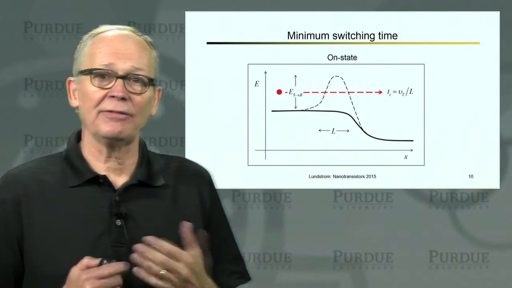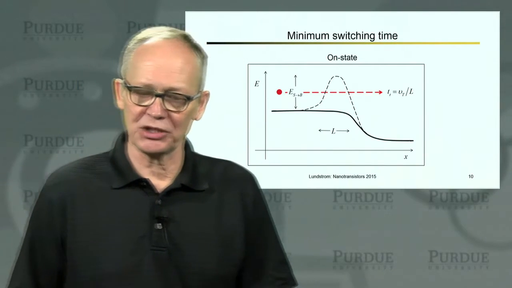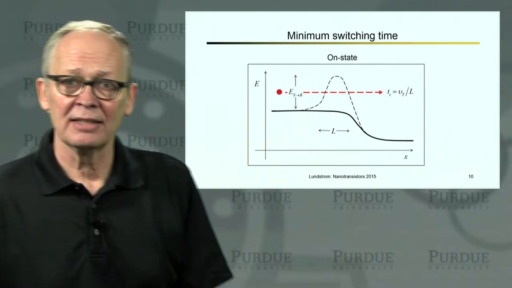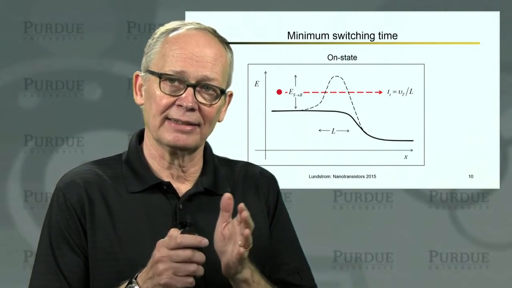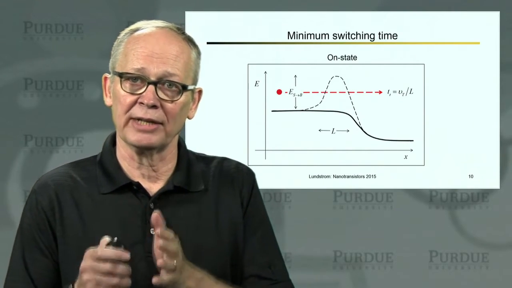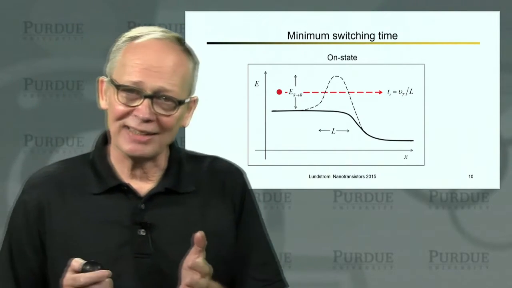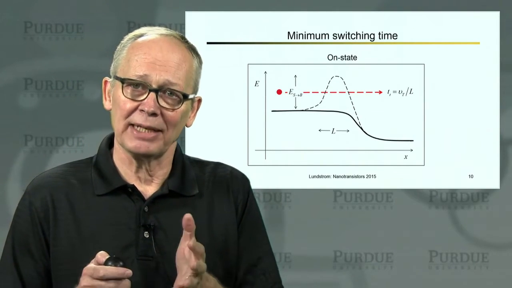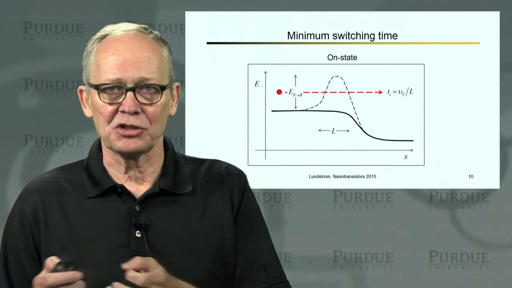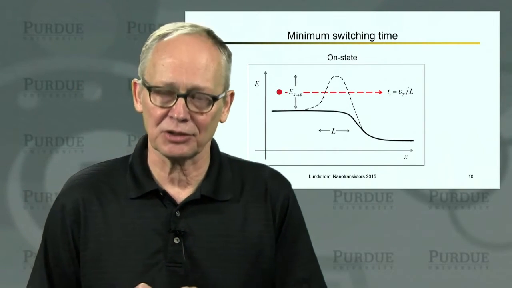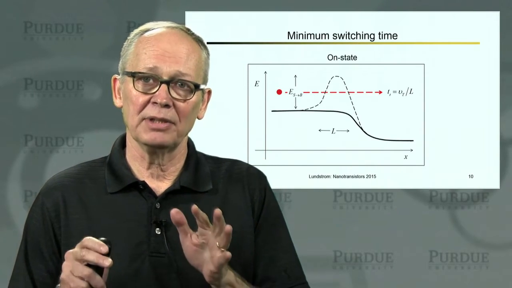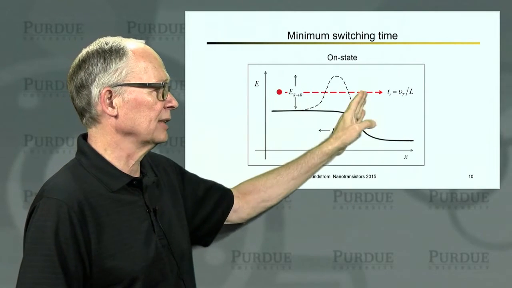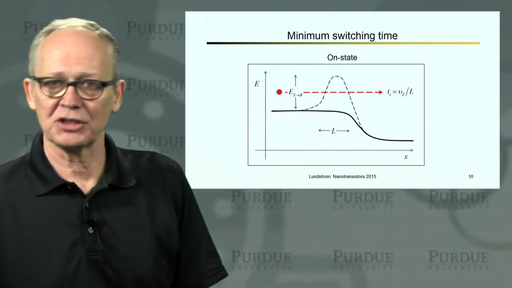Okay, let's also ask, how fast can this device be? What is the minimum switching time? Well, when I push the barrier down, electrons flow across the channel. The minimum time is going to be the time that it takes for electrons to flow from the source to the drain and cross that channel. In practice, we saw earlier in Unit 1 that the speed is usually limited not by this transit time, but by the time it takes to charge and discharge various capacitors in the circuit. But fundamentally, the ultimate limit should be this transit time. Transit time is just the velocity. They're going across at the thermal velocity divided by the length of the channel.